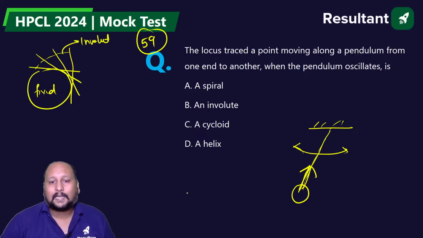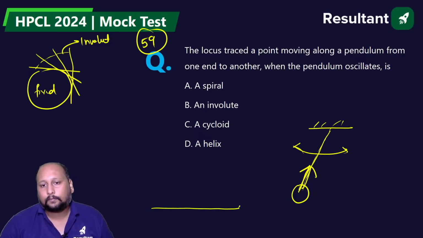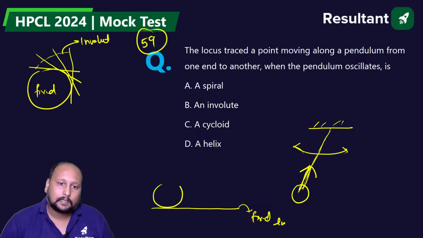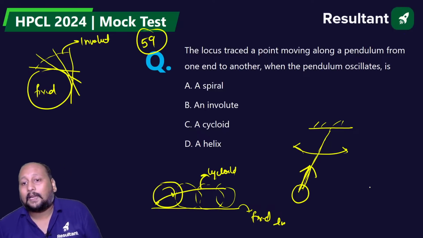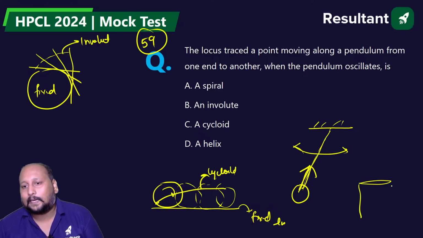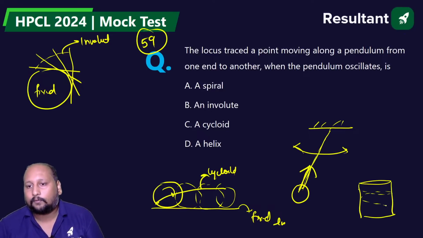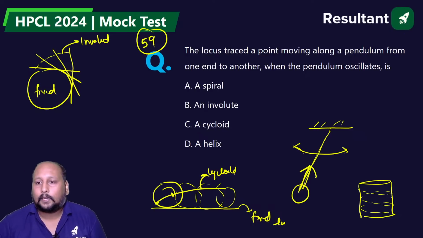What is cycloidal? We are having a fixed line and we are having a circle. The circle is rolling without slip. If you take the locus of any point, this will be your cycloidal. If I talk about helix, if you take a cylinder and rotate around its circumference, you'll be getting a helix.